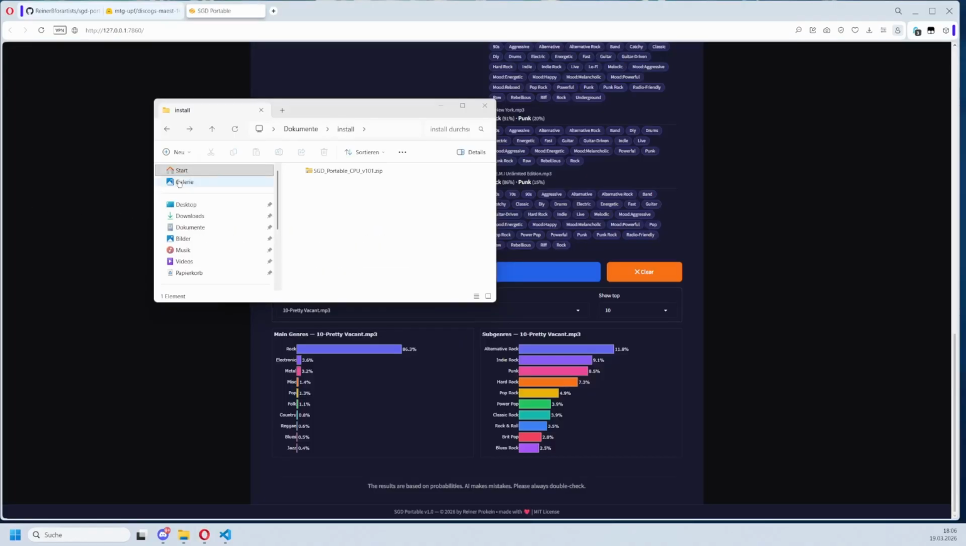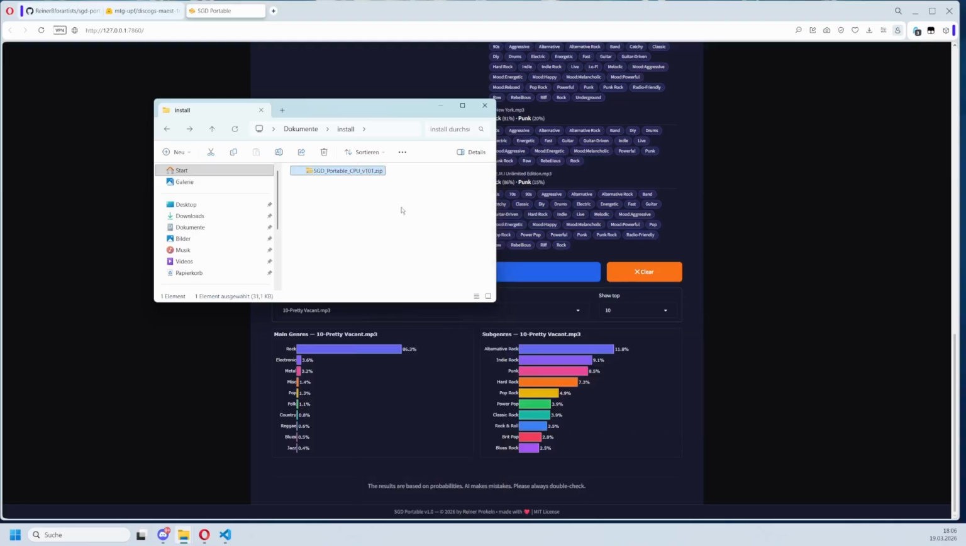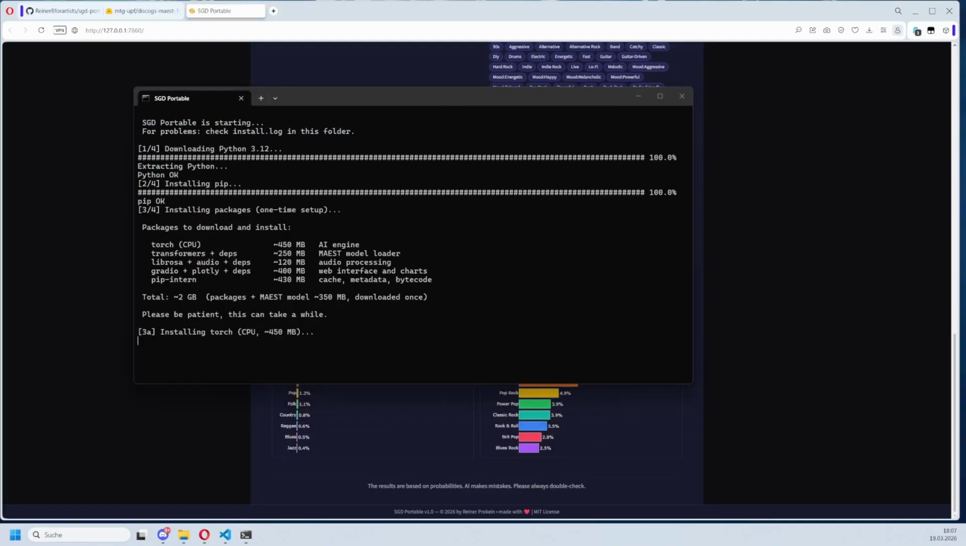Installation is easy. Download the zip file, extract it, enter the folder and have a look for the start.bat. It is CPU or CUDA. Double-click it, the console will open up, and install everything. Wait for the download to finish. Be patient. This can take a while depending on the version. The CPU version here downloads around 2 GB and the CUDA version downloads 6 GB.